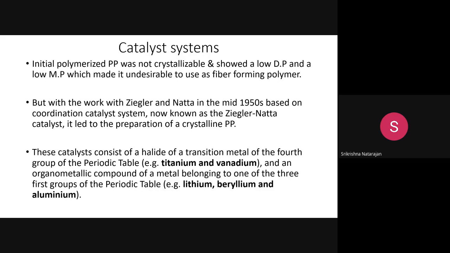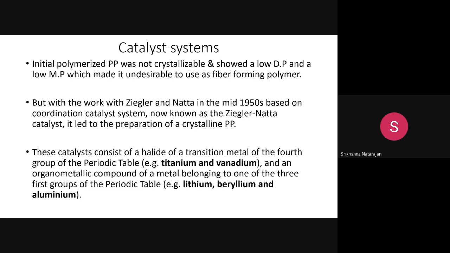These transition metals, along with the halogen, are combined with one more compound, which is the organometallic compound of a metal belonging to the first group of the periodic table. So one is the halide of a transition metal of the fourth group of the periodic table, and another is the organometallic compound of a metal belonging to one of the first three groups of the periodic table, like lithium, beryllium, and aluminium. By combining these both, they made a catalyst that is called the Ziegler-Natta catalyst.